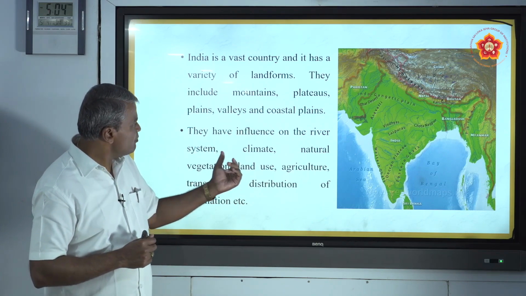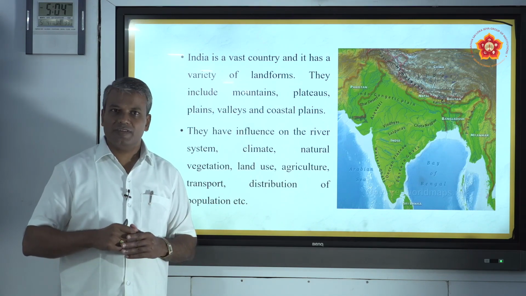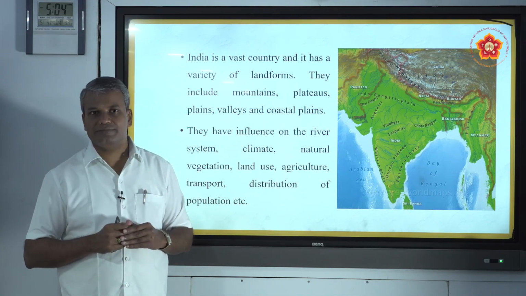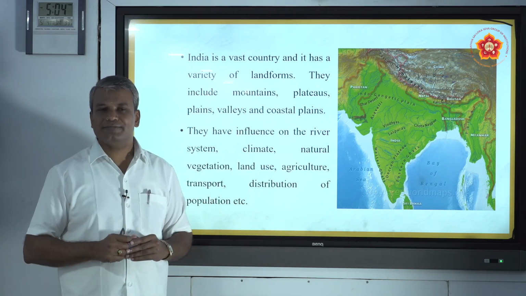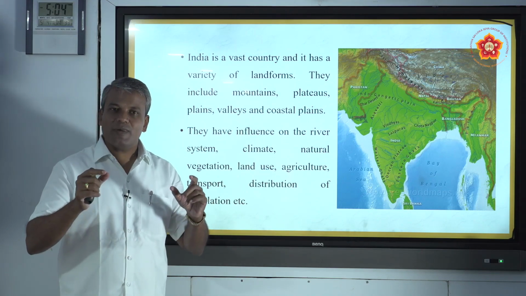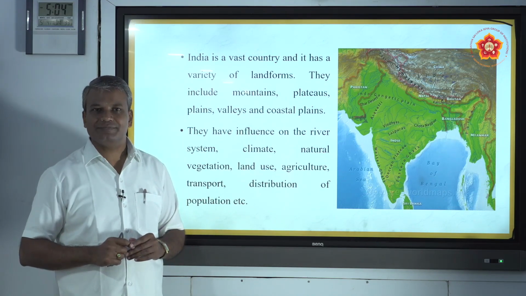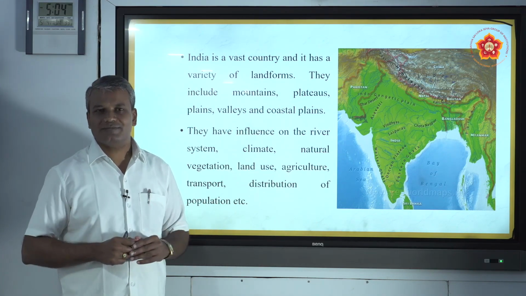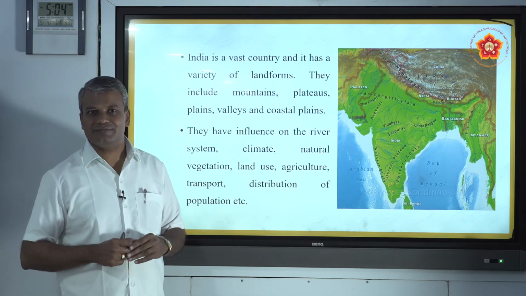See, if you take the example of climate, the northern part of India and southern part of India. One of the important imaginary lines, the Tropic of Cancer, passes through the middle of our country. It divides India into two parts, northern India and southern India.